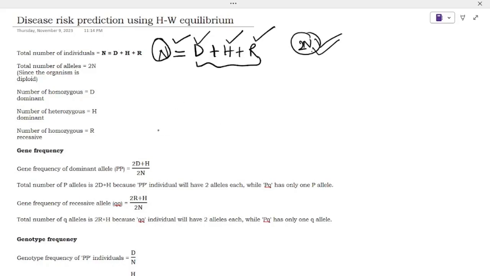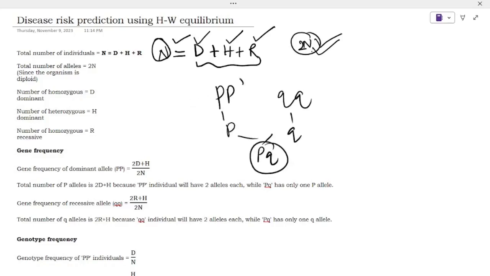So in gene, to calculate the gene frequency means genes. That means it may be dominant. Consider this is P and this is Q allele here. In that it becomes gametes here. This is gamete, and then it forms new gametes, and a new population will arise. So in that, the population of this individual will be calculated by using the formula